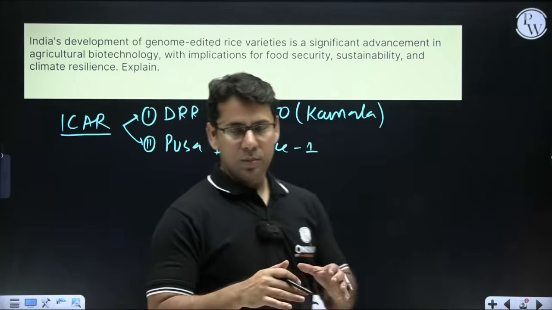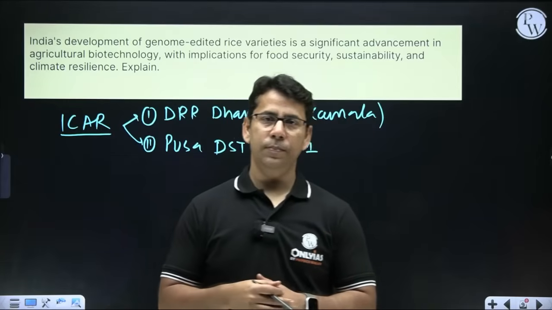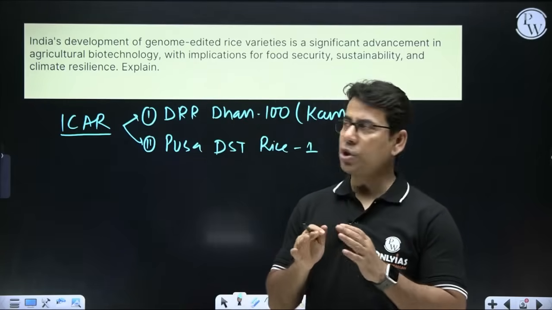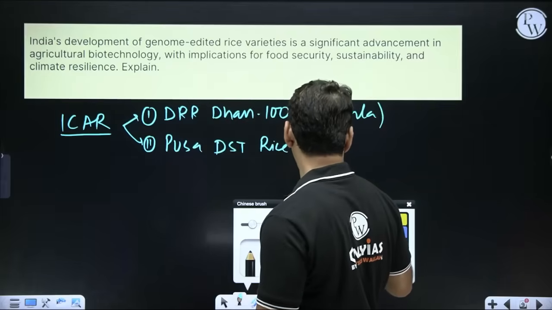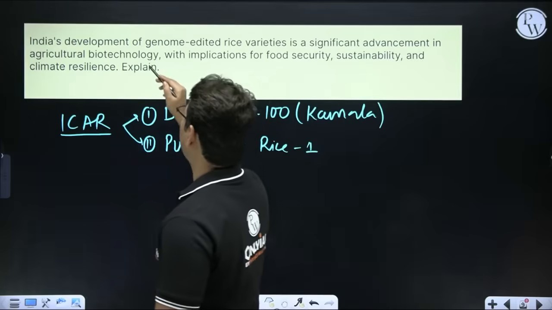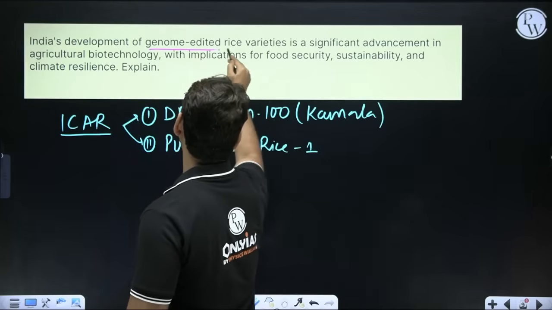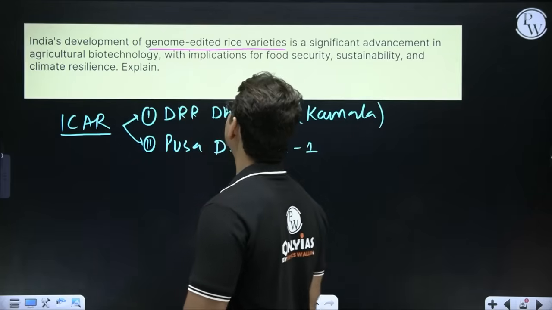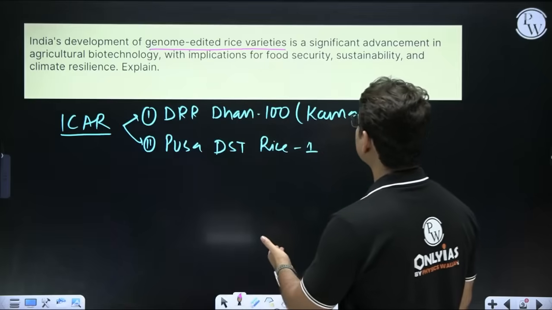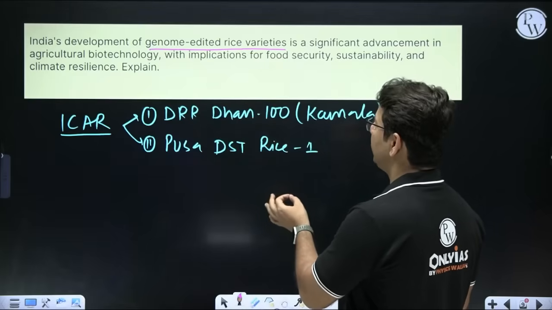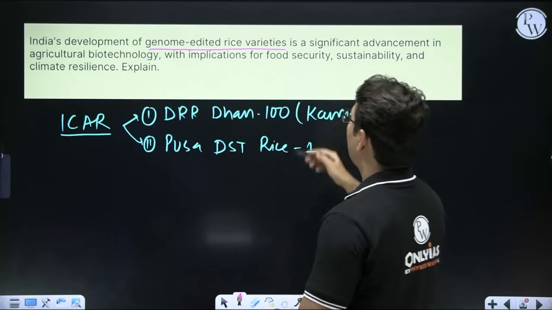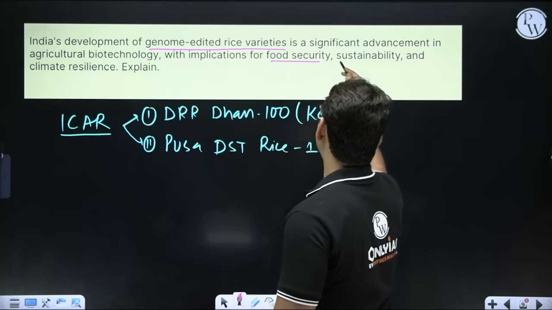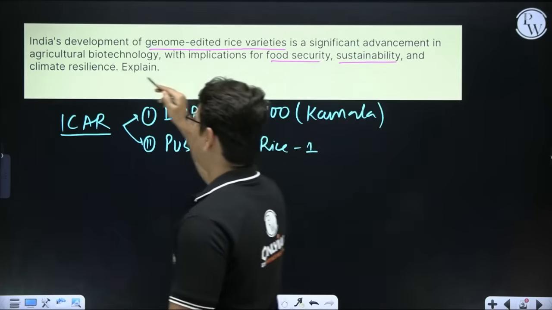Now that's the background of this question, because the question itself says, here we can understand that the question is all about India's development of genome edited rice varieties. So these are the varieties. It is a significant advancement in agricultural biotechnology with implications for food security, sustainability, and climate resilience.